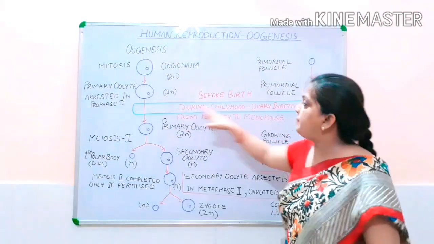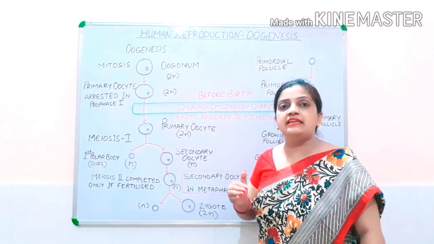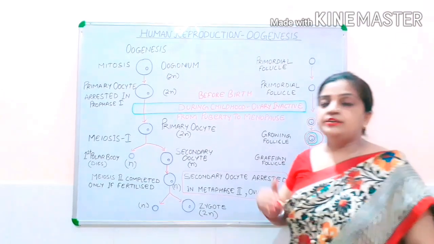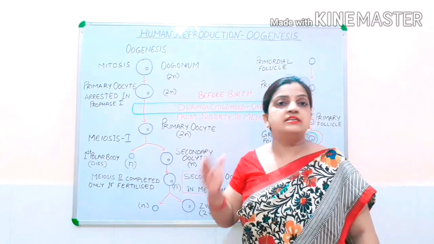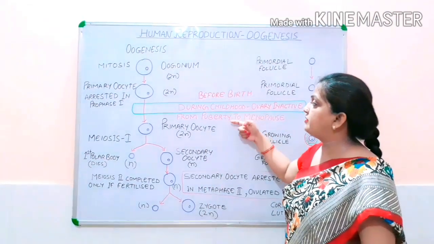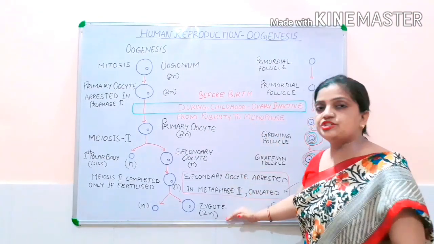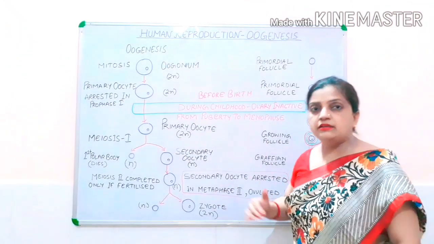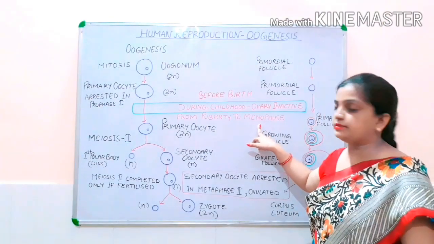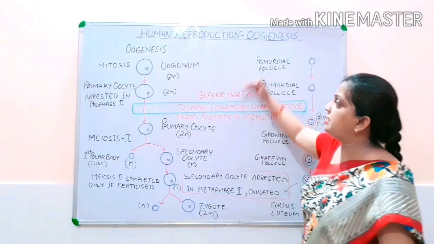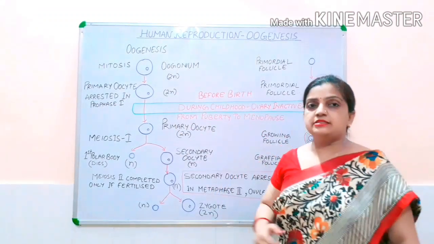Now children, this middle part is the childhood stage where your ovary remains inactive. It means that the process of oogenesis is paused at the prophase first stage. Now children, below this green box I have written from puberty to menopause. So these are the stages which start from puberty and end at menopause. These are before and these are after, and in between, the childhood stage is going on. So let us now begin.